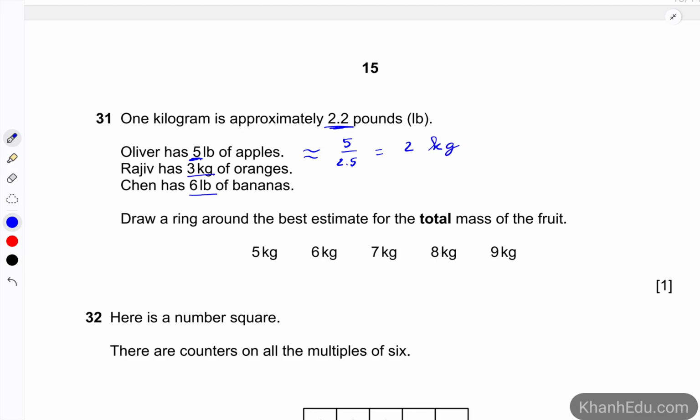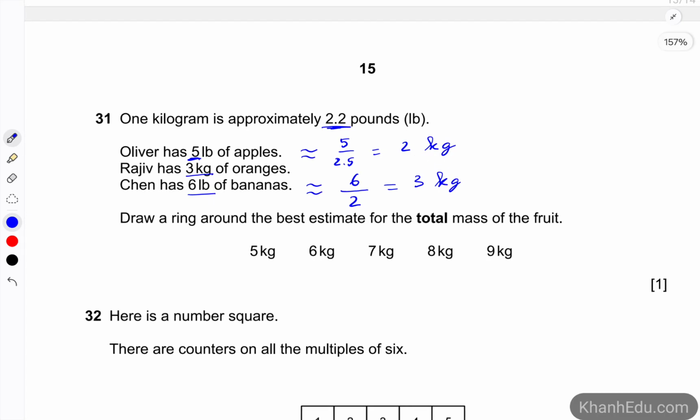This one keeps the same. This one is number 6. So 6 divided by 2 is going to be easier, right? So we're going to round the number 2.2 down. So 6 divided by 2 is 3 kilograms. So now 2 plus 3 plus 3 is 8 kilograms. Put a ring around here.